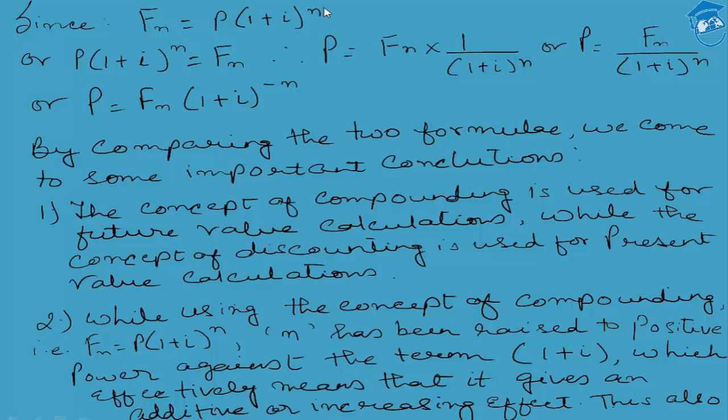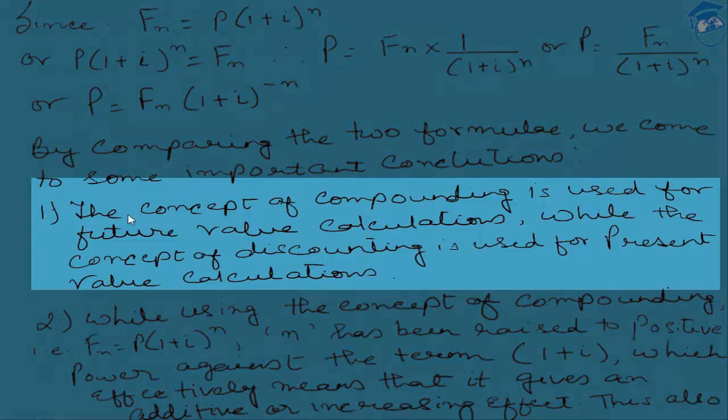So the future value is giving us an additive or an increasing effect, while the present value calculation is giving us a diminishing effect. The same thing has been written over here. You can just glance through it. By comparing the two formulas, we came to some important conclusions.